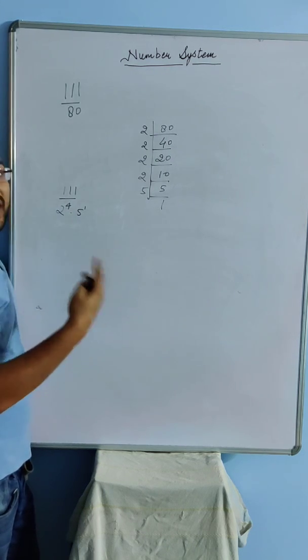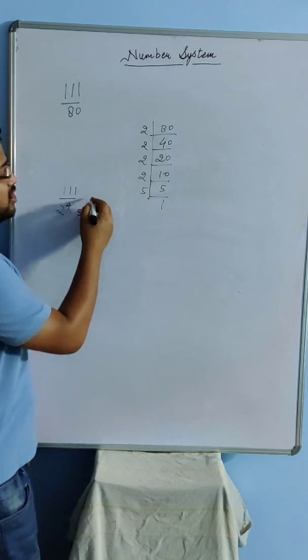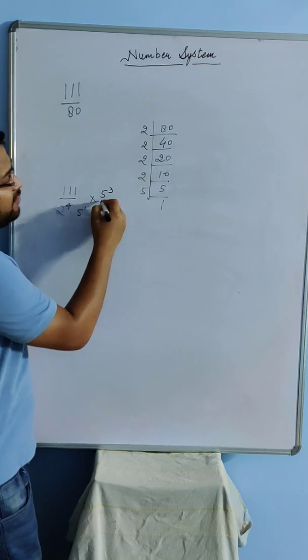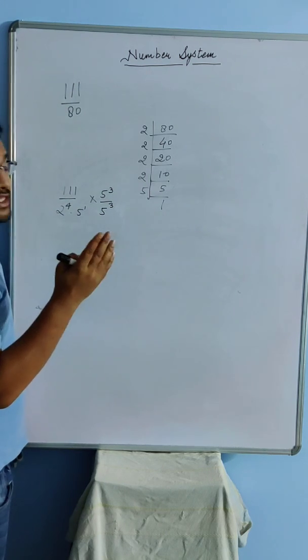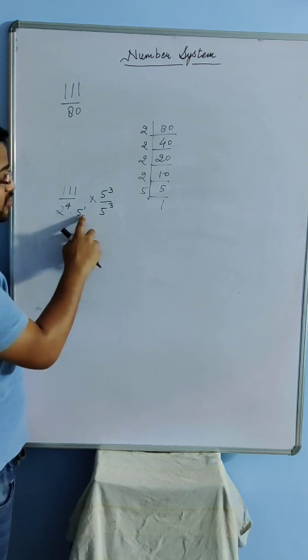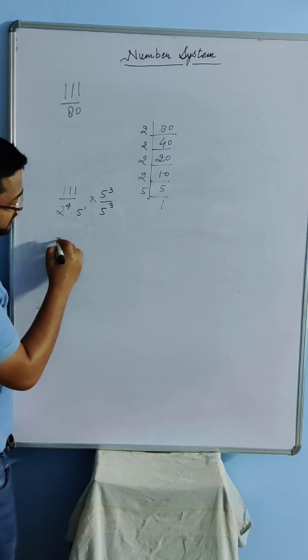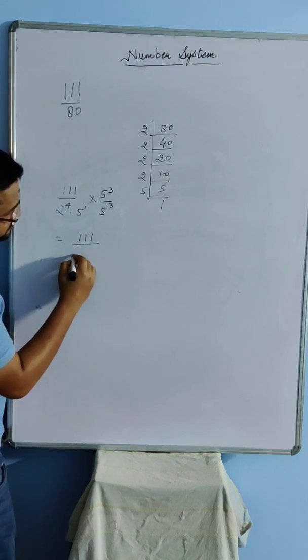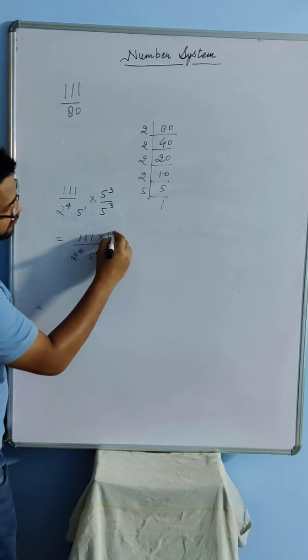So how many 5's more do I need? Out of 4 I have 1, so I need 3 more 5's. So I am going to multiply 5 cubed to both numerator and denominator. I hope you remember the algebraic rule that if the bases are same, powers are added. So 3 plus 1 is 4.